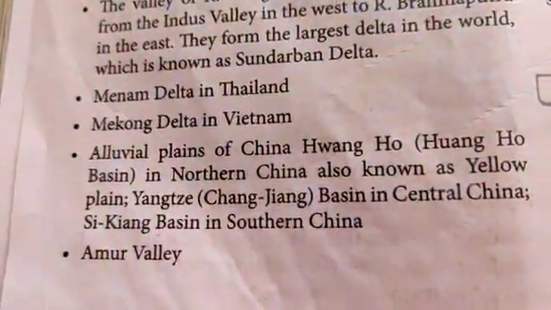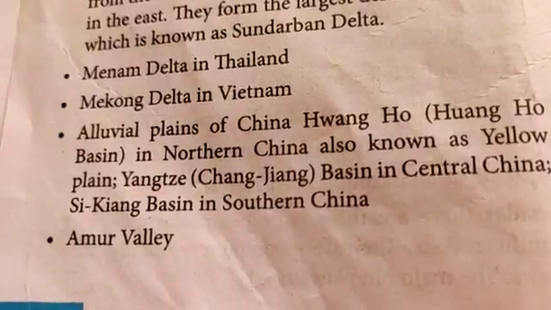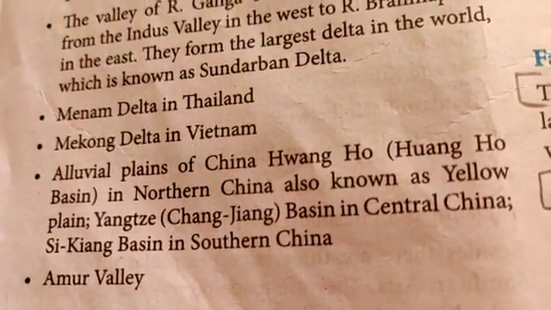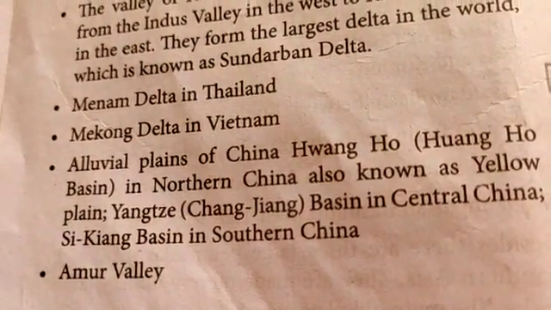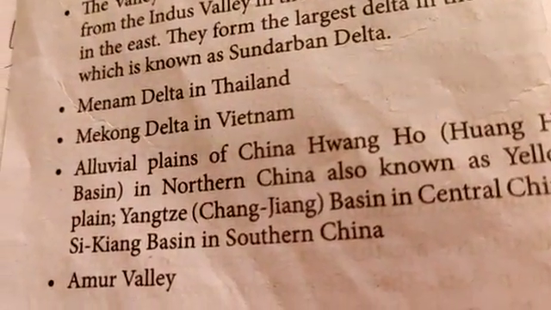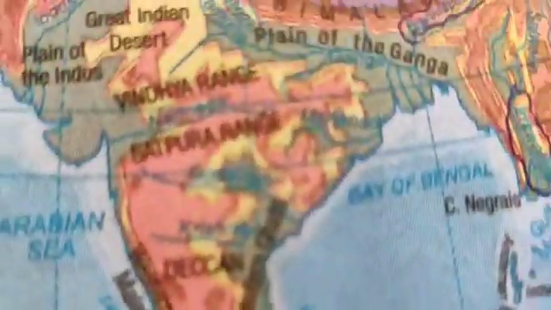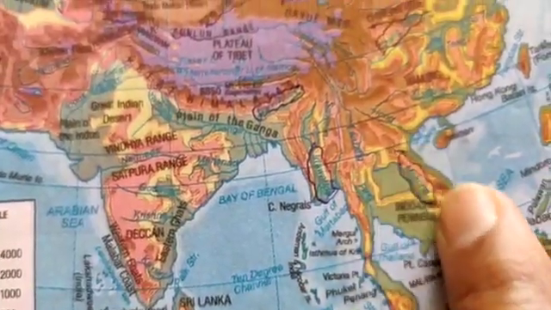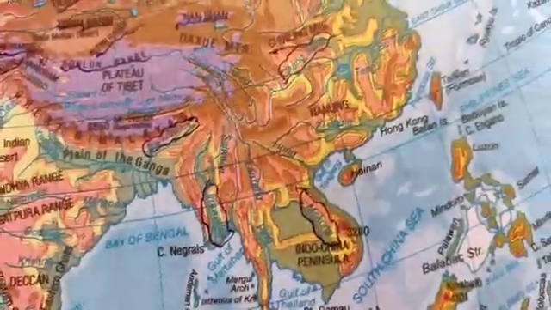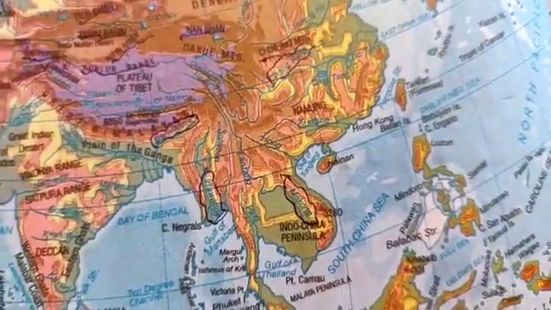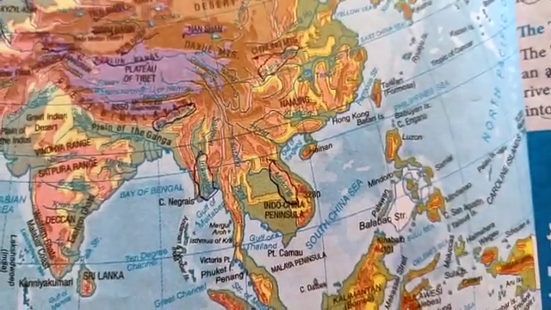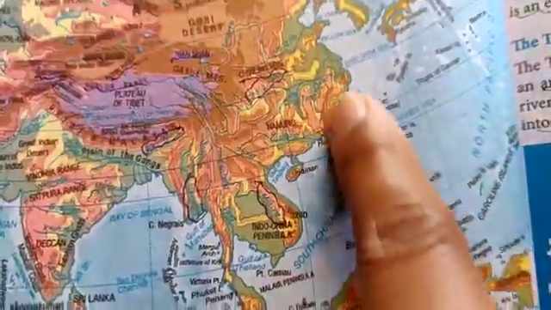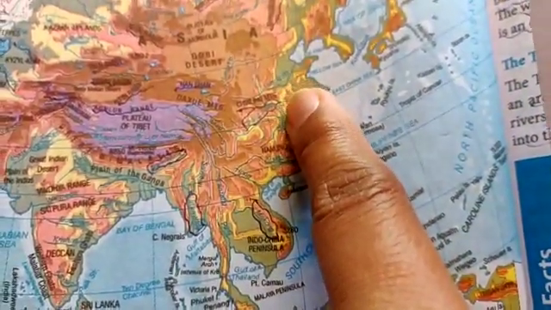Now the alluvial plains of China: the Huangho Basin in northern China, also known as the Yellow Plain, the Yangtze Basin in central China, and the Xinjiang Basin in southern China. These are the basins we are talking about, the Yellow Basin over here, and the Yellow Sea. Can you see? The river basin over here is a very fertile basin.